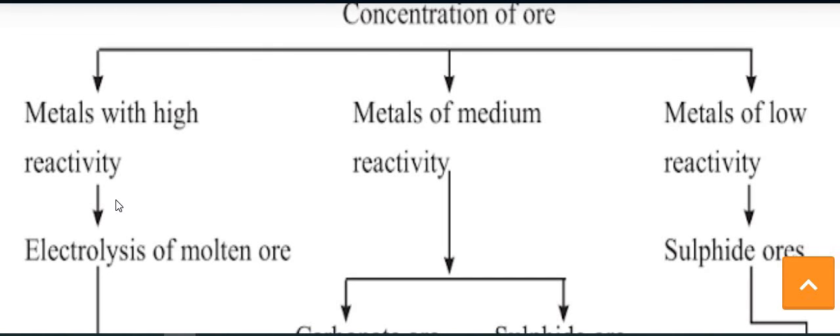As we see in the reactivity series, there are mainly three kinds of metals. The first is metals with high reactivity. The second is metals of moderate, or medium, reactivity. And the third is metals of low reactivity. So according to their reactivity, there are different methods.